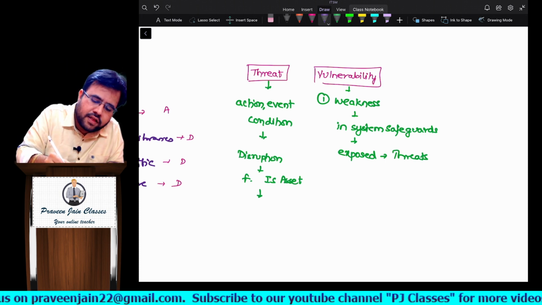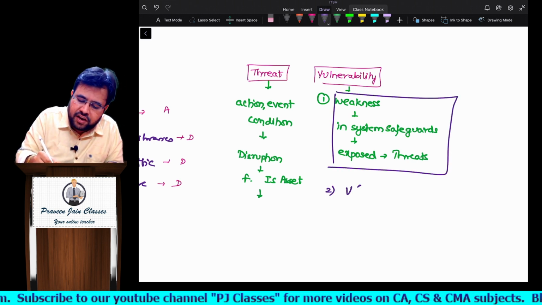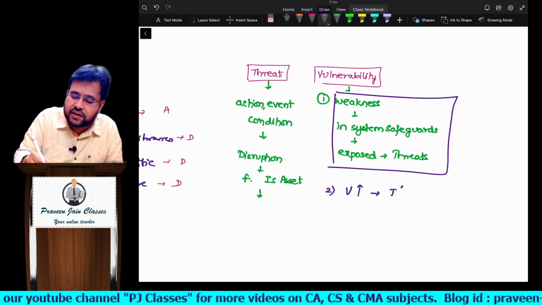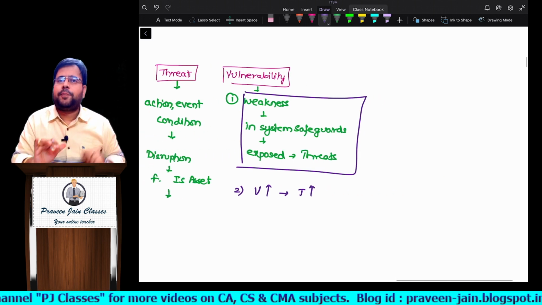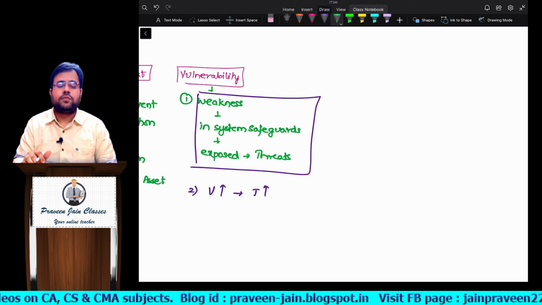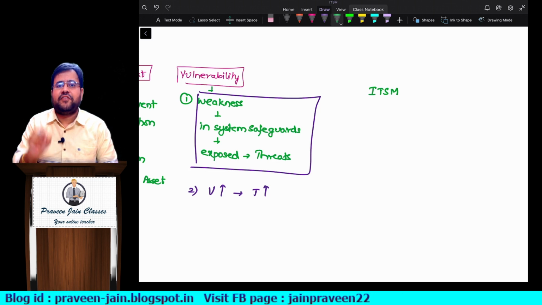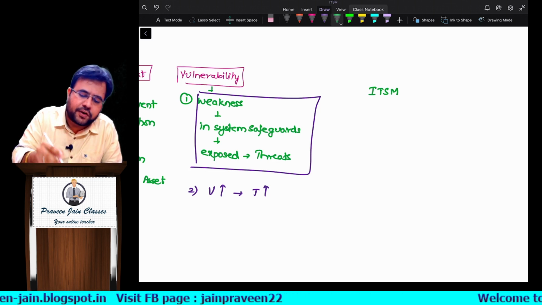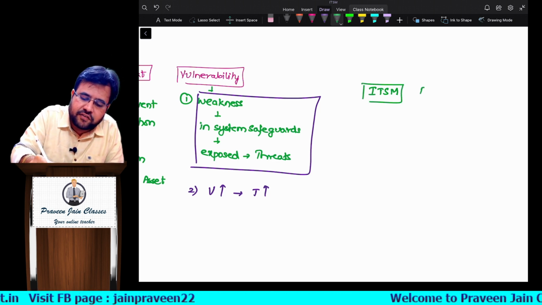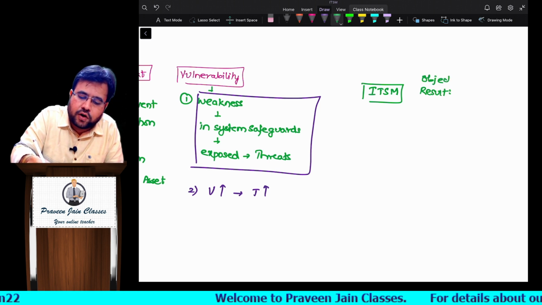Okay. Next point. Higher the vulnerability, higher the chance of threat occurring. Maybe you may not be able to understand, so let me take one example. It's a simple one. Sir, we have to pass our ITSM exam. Very good, sir. This is the result which I want. This is the objective which I want to achieve.